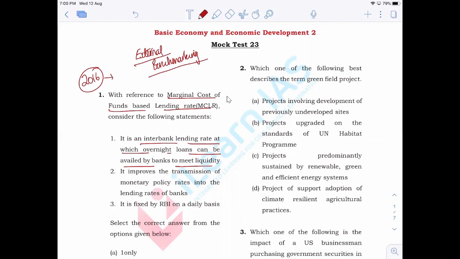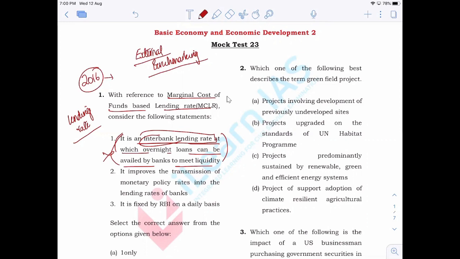Now, as you might have already prepared related to MCLR and how the lending rate is calculated under it, you already have an idea that MCLR is a mechanism to fix the lending rate of banks. It is nothing related to the interbank lending rate. It is a mechanism for a particular bank to fix their lending rate. The minimum level of lending rate will be fixed by the banks based on MCLR. So this particular statement will be wrong. It has nothing to do with the interbank market.